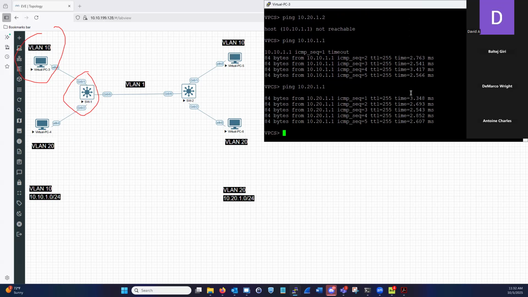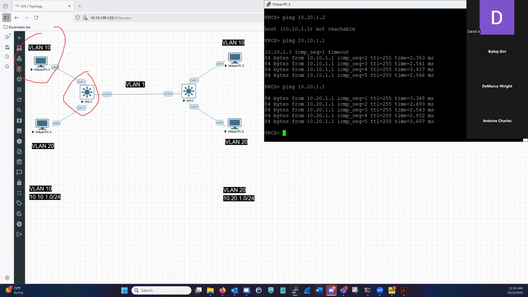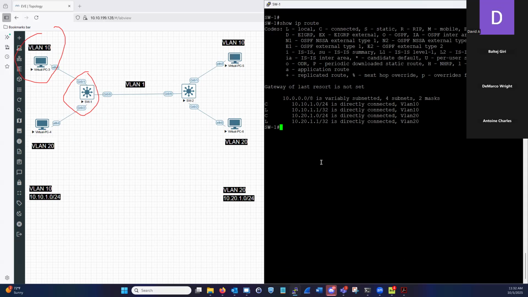Let's talk about a few things here. What did the switch do? Let's pull up the switch. So the switch has its routing table, it has its routing information base. It knows, hey, traffic from PC3 in VLAN 10 needs to be sent to VLAN 20.